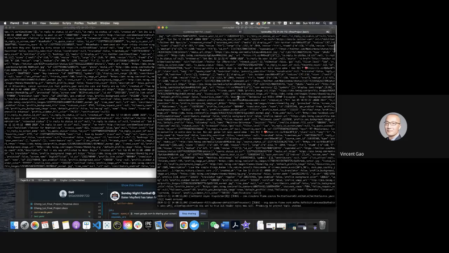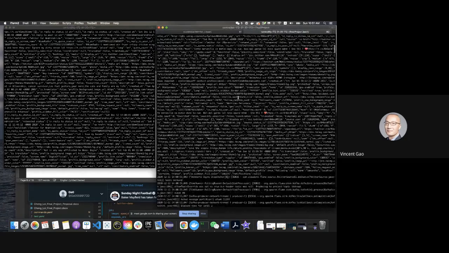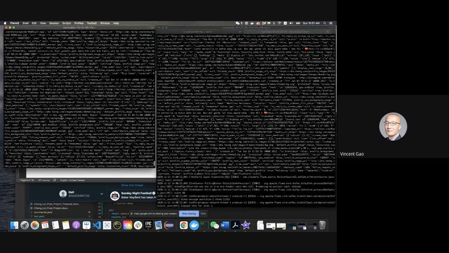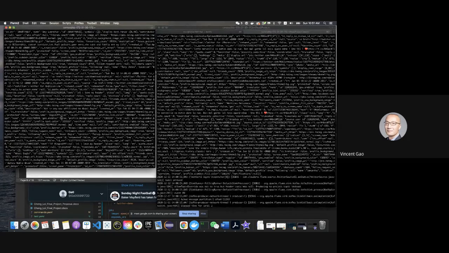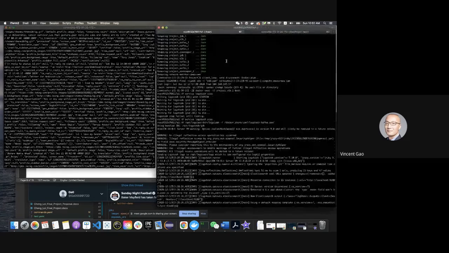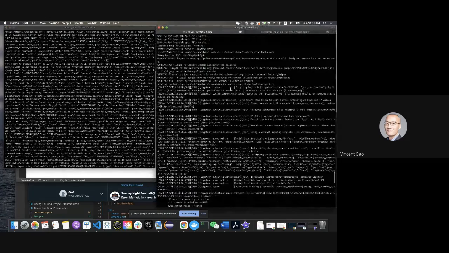So here's the data from Twitter stream, and then here's a Kafka console consumer to monitor to make sure that data is ingested into Kafka, and then I started Logstash